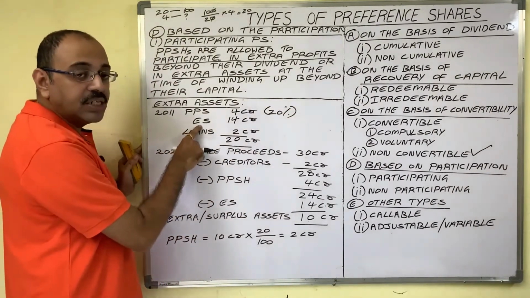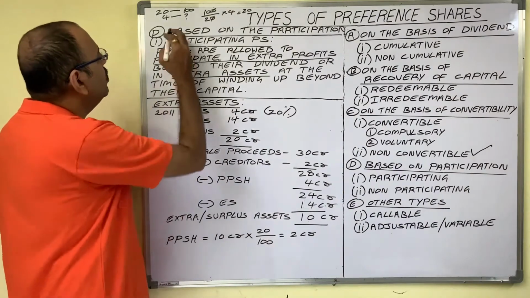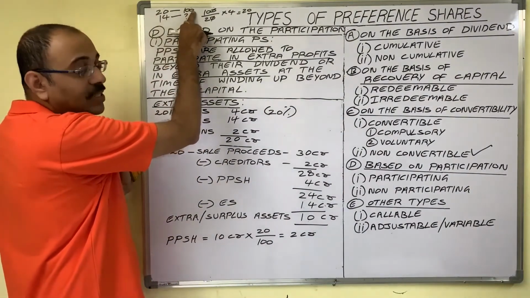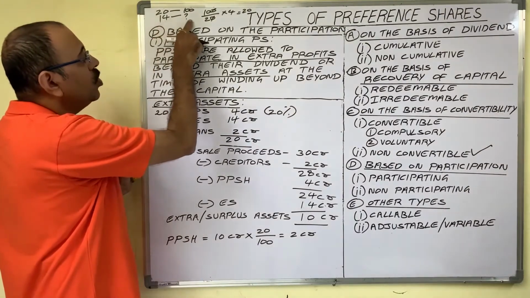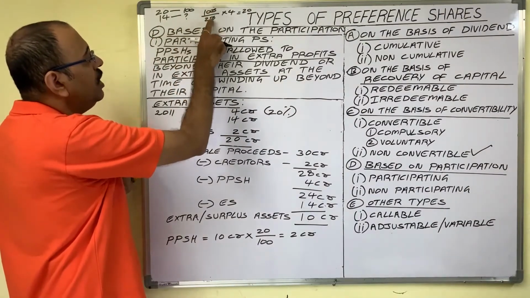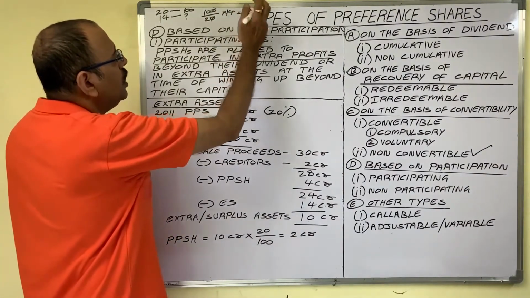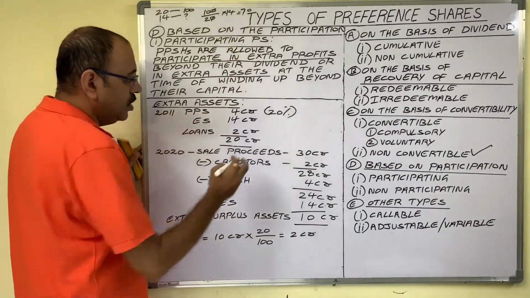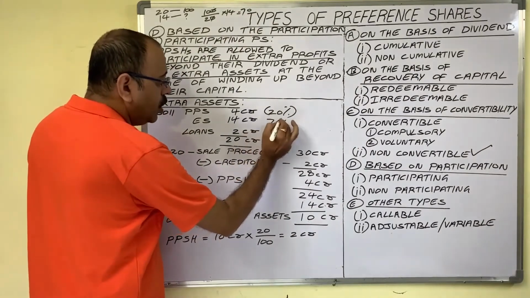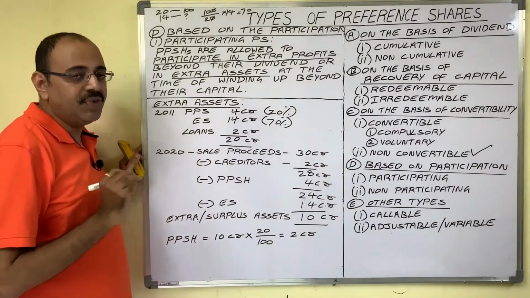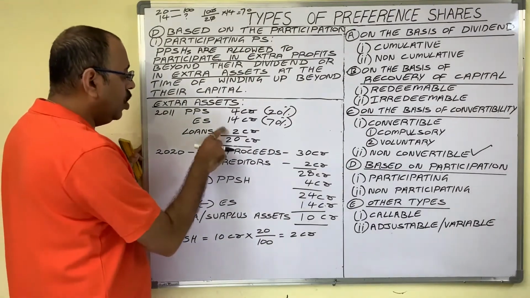Similarly, equity shares in percentage form. If 20 crore is assumed as 100%, how much is 14 crore? So 100 divided by 20 into 14 will be 70. In total capital, equity shares in percentage form is 70. Then loans.